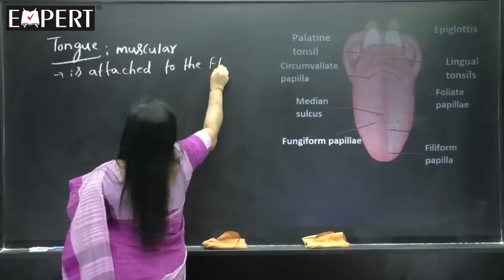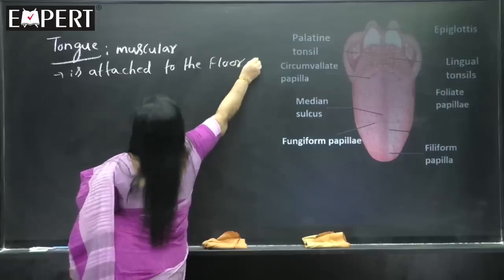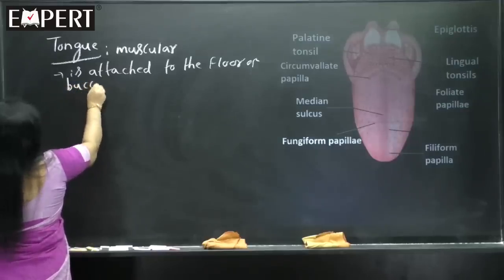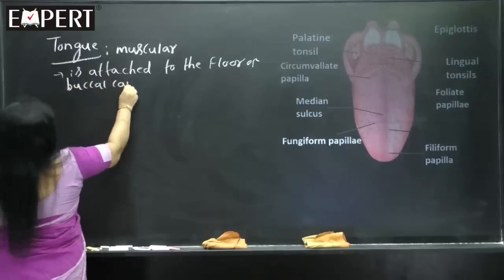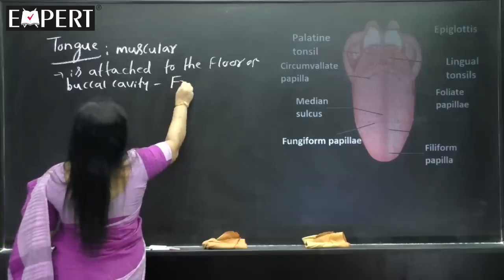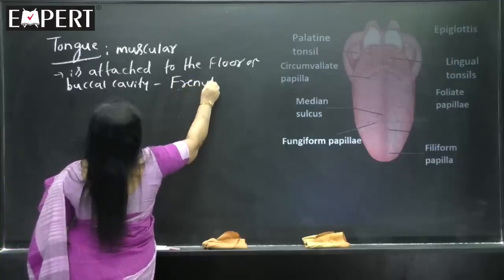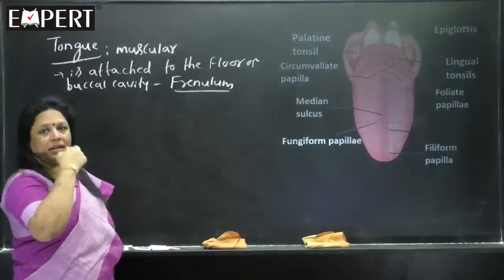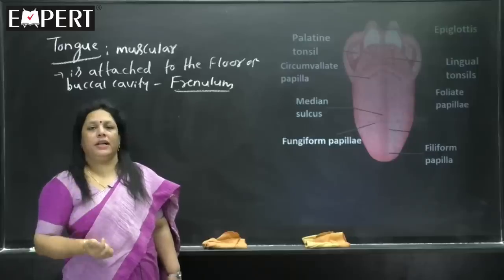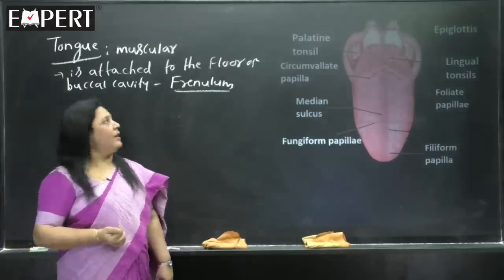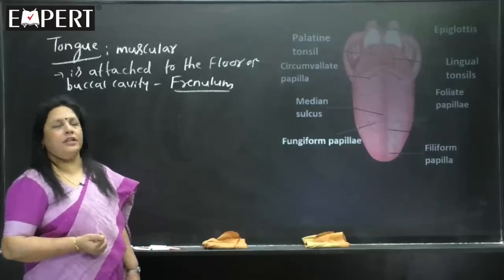This is a very important point: it is attached to the floor of the buccal cavity by a fold called the frenulum, like a fold, like a layer here. See, the tongue is attached to the buccal cavity with the help of a fold or layer which is called the frenulum.